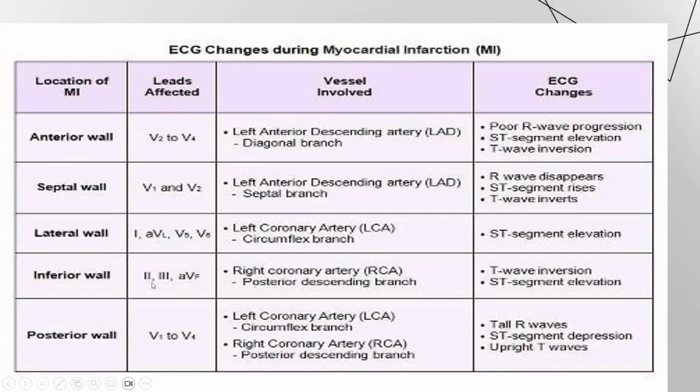Inferior wall myocardial infarction is in leads 2, 3, and aVF, and in this situation the culprit is the right coronary artery or the posterior descending branch. For posterior wall myocardial infarction, the changes will be clear in V1 to V4, and also if we do the posterior lead ECG, it will be clear. The culprit branch will be the circumflex branch or the posterior descending branch of the right coronary artery.